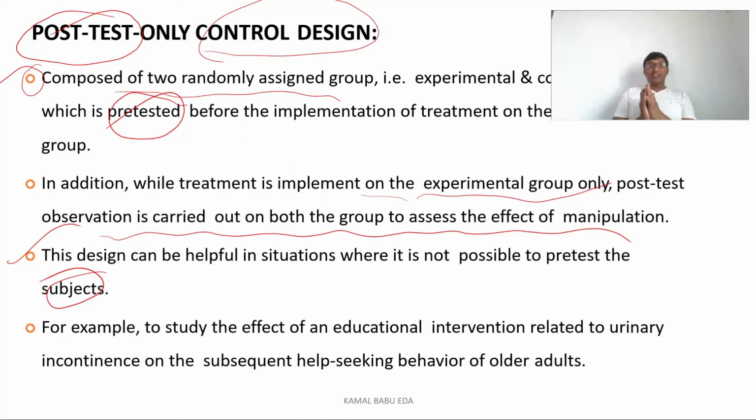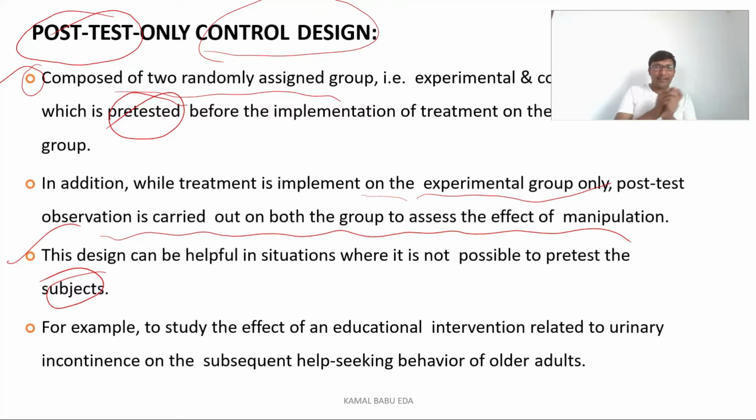Here is an example for this post-test control design. Say you want to know the effect of treatment for urinary incontinence in adults. Here you cannot do a pre-test regarding urinary incontinence. It is something where the patient comes to you once the problem has occurred. So you cannot do the pre-test; you can go for the diagnosis, then go for only the treatment, and then test whether the treatment is effective or not.